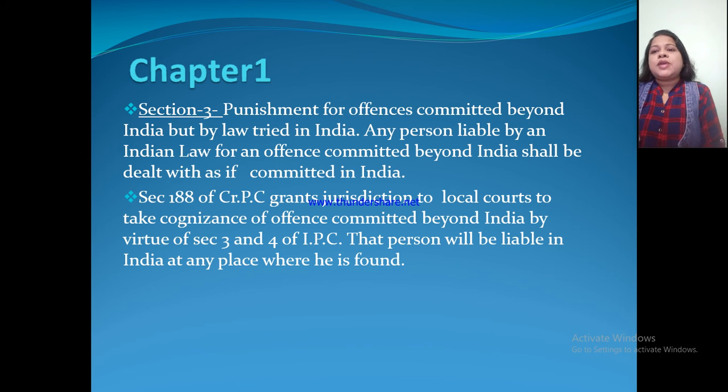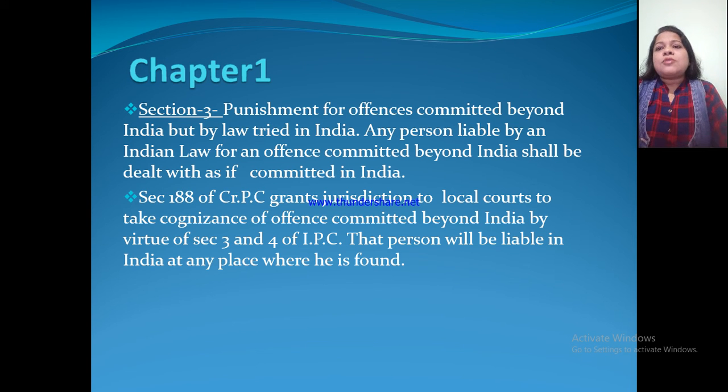Section 3, what does it explain? Punishment for offences committed beyond India but by law tried in India. Any person liable by an Indian law for an offence committed beyond India shall be dealt with as if committed in India. Suppose a person is an Indian national and he commits an offence beyond India, outside India. So that person will be brought to India and he will get punishment according to the Indian Penal Code.